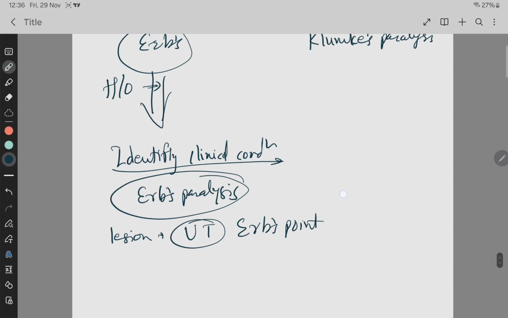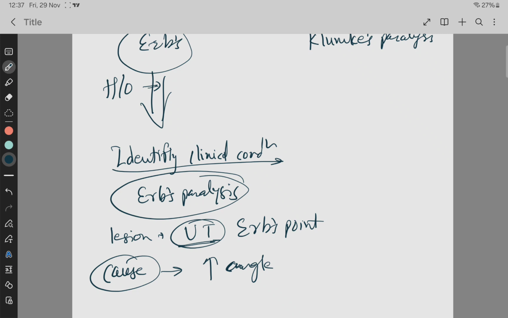Okay, that is the site of the lesion. What is the cause which leads to, or the mechanism of injury that produces this condition? Undue stretching or injury at the upper trunk of the brachial plexus, in which there is an increased angle between the shoulder and the neck, and that will lead to the injury to the brachial plexus.